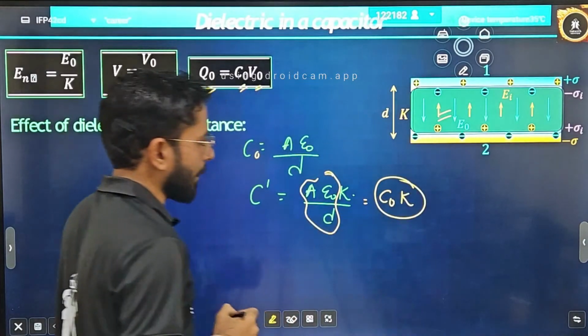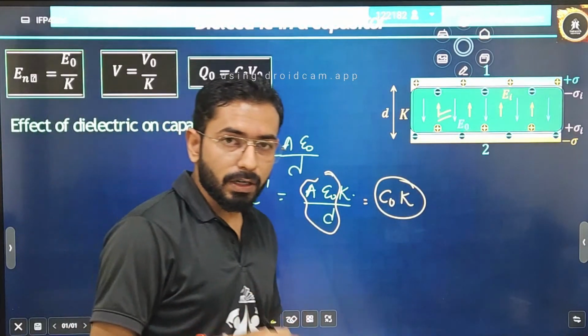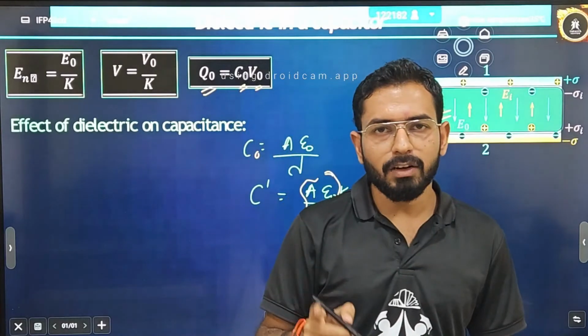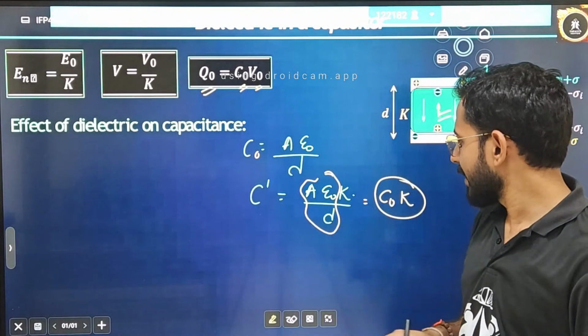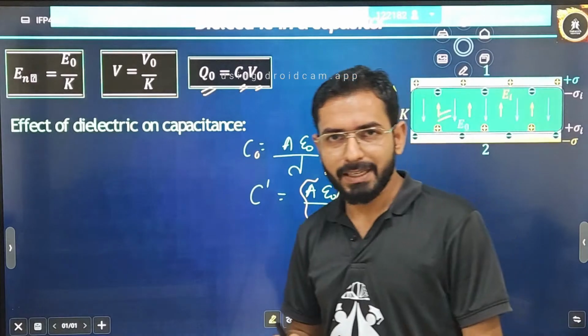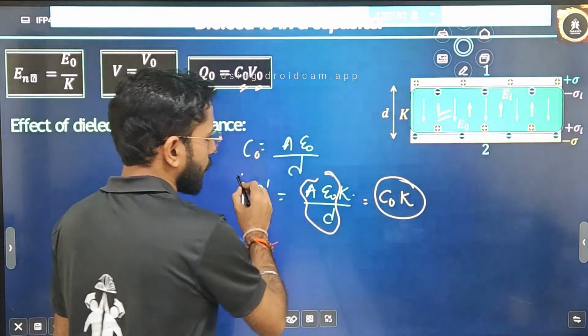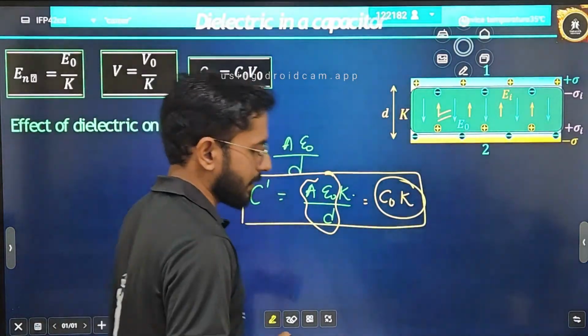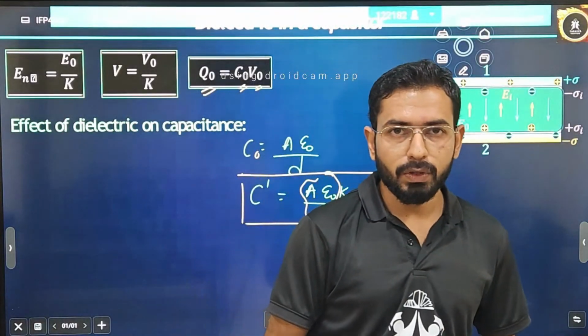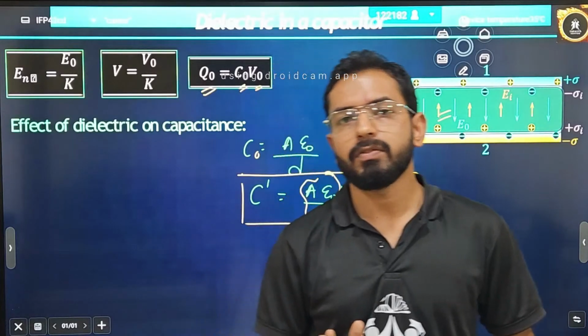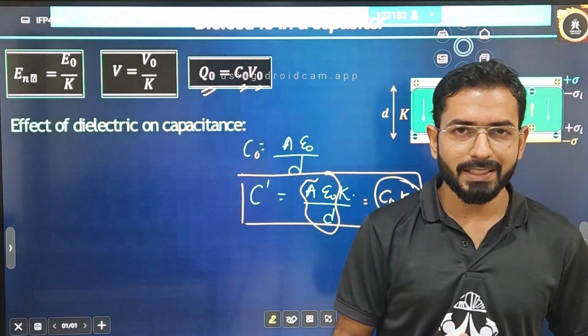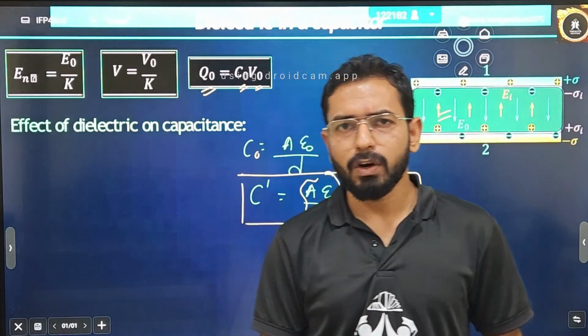So what can I say about capacitance? That capacitance is not reduced. Capacitance has increased by a factor of K. Is it clear? Simply I can say C dash is equal to K C naught. So these are some basic effects that will come due to the dielectric. Dielectric is an important part if I am talking about competitive exams. So understand, it is a very easy topic.